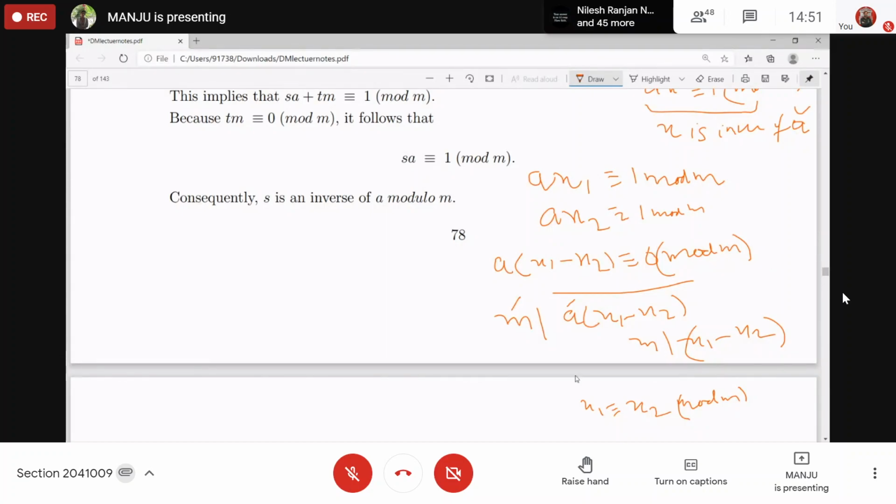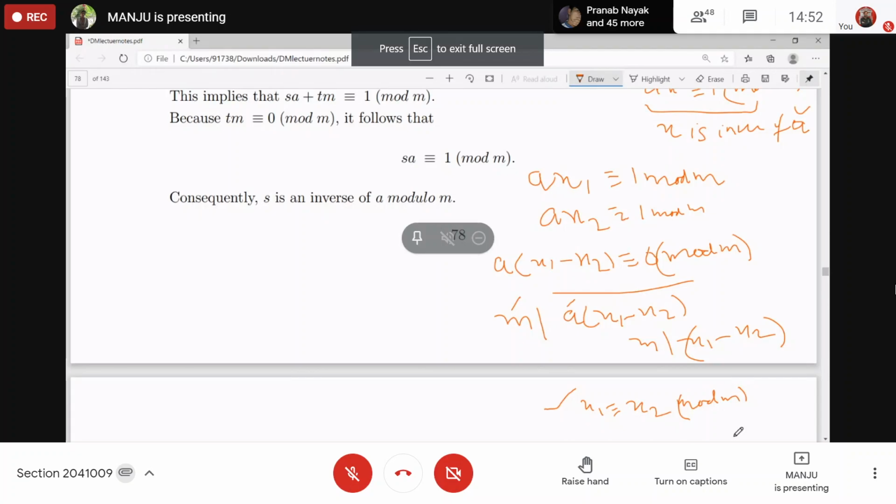So we have proved that if more than one inverse exists, all are congruent. Is that clear?